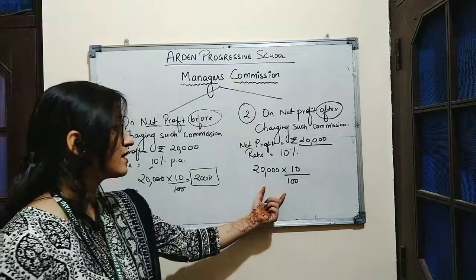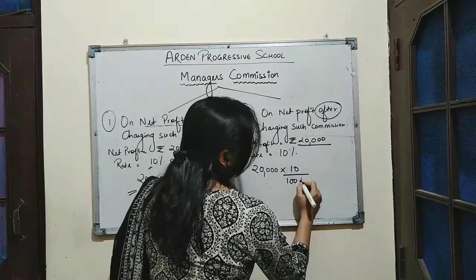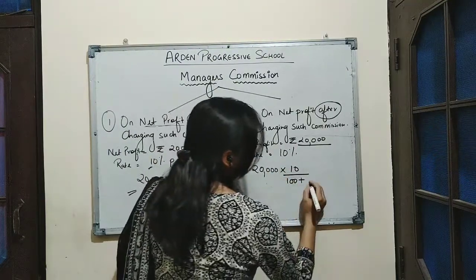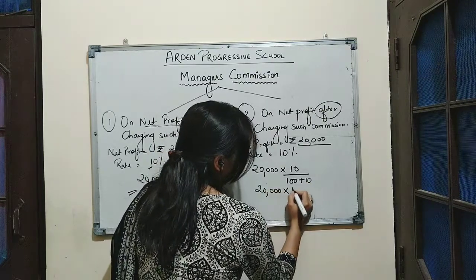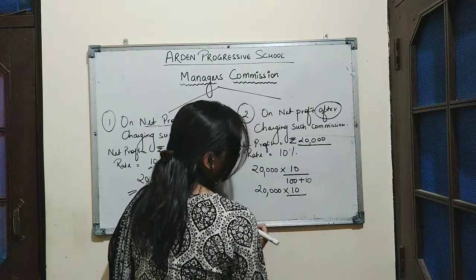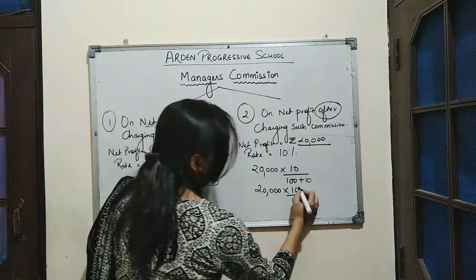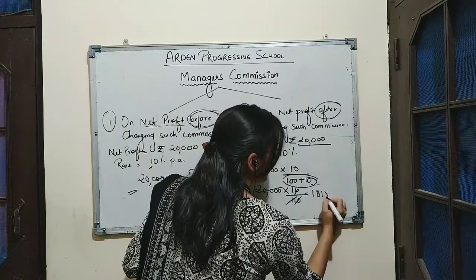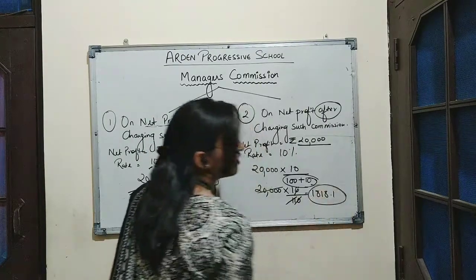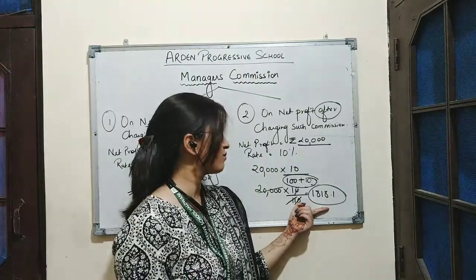But here the difference is, in place of writing 100, we will add the rate of percentage of commission, which is 10. So now it becomes 20,000 multiplied by 10 divided by 110. So by calculating this, we will get the commission 1818.1. So here in the second method, manager is getting a commission of rupees 1,818.